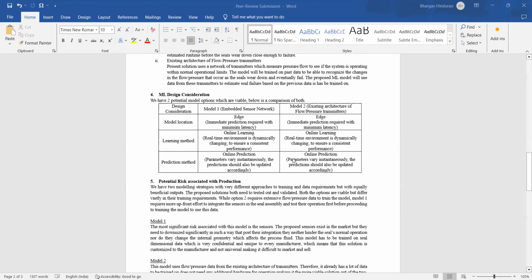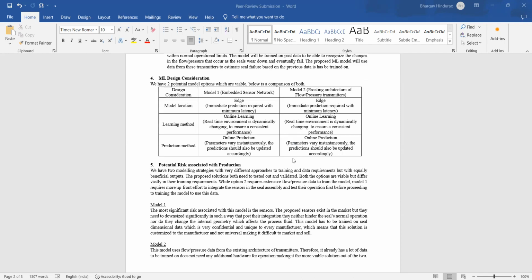For design considerations, both the models require an edge kind of model location because we need immediate prediction with zero latency. For learning methods, it has to be an online learning method because the environment is dynamically changing and we need to ensure consistent performance. The prediction also has to be online because the data changes instantaneously in these systems, and with instantaneously changing data, we need a prediction that is updated on the latest operating conditions.